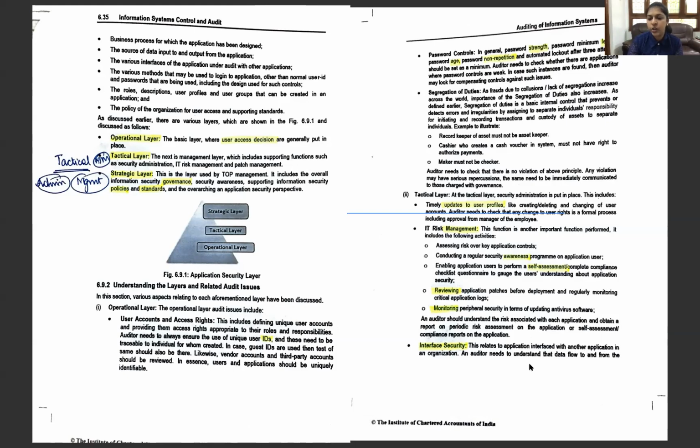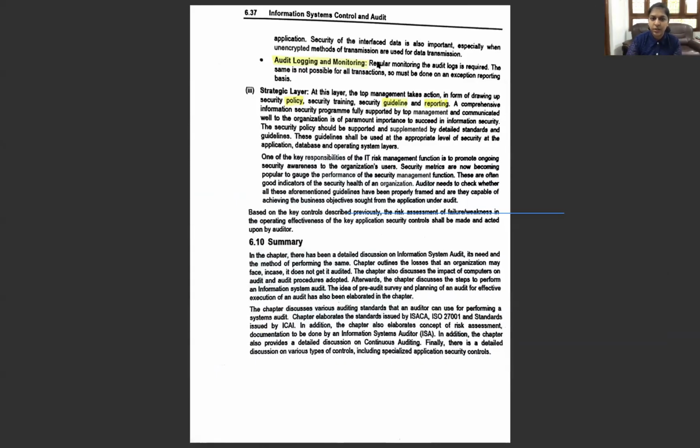The auditor needs to understand the data flows to and from the application, and the interface data is important. Here we are also dealing with encryption, that is, securing the data before it is sent to another application. And next, the audit logging and monitoring. Regular monitoring of audit logs is important. Logging is maintaining a record of whatever is done and when.